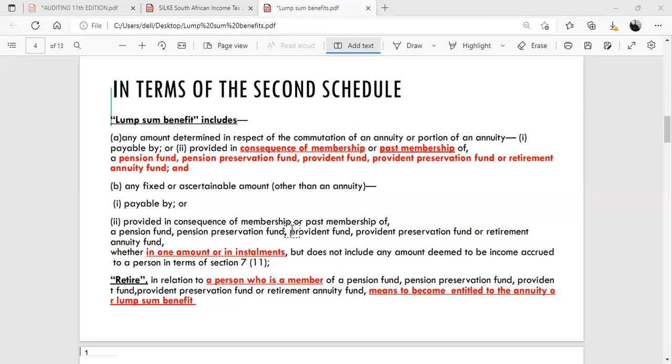Retire, in relation to a person who is a member of a pension fund, pension preservation fund, provident preservation fund, or retirement annuity fund, means to become entitled to the annuity or lump sum benefit. When we say a taxpayer has retired, we essentially mean that the taxpayer has become entitled to the annuity or lump sum benefit which they have been making contributions towards over the past couple of years.